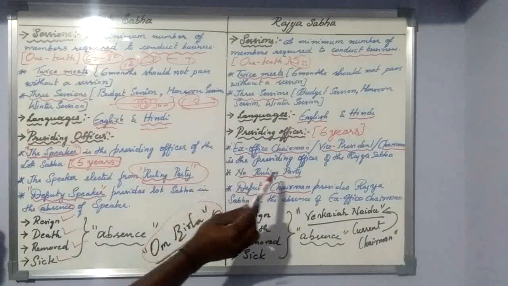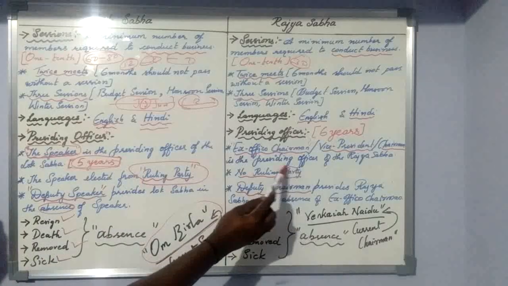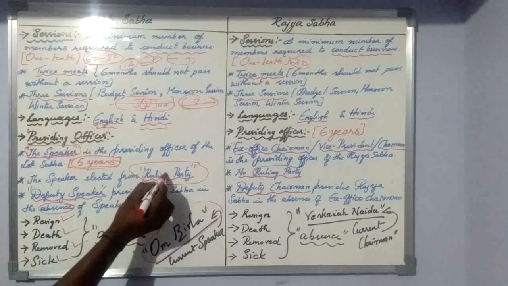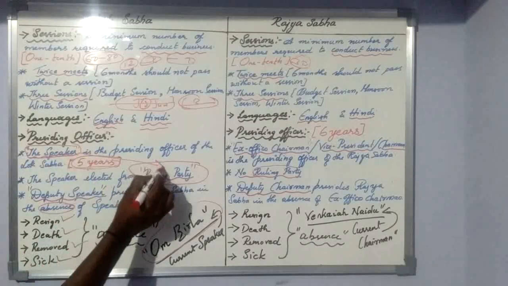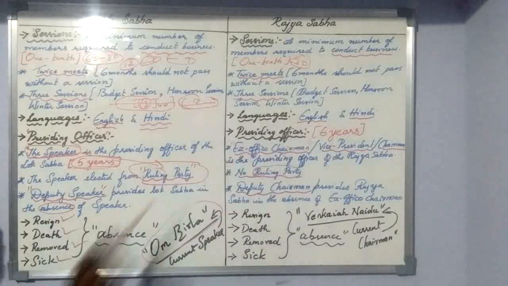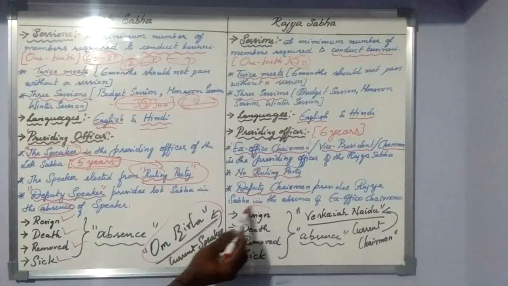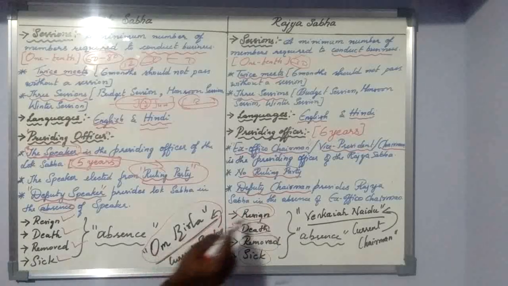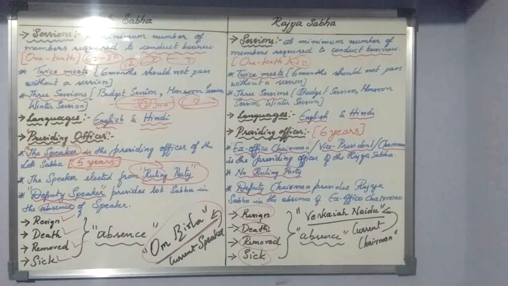And that particular Vice President need not be from the ruling party, and the Deputy Speaker can be from any political party. It's not compulsory for them, but the Speaker should be from the ruling party only. Then in the absence of the Vice President, the same thing applies here too. When the Vice President resigns, or dies, or is removed, or falls sick, the Deputy Chairman will be the presiding officer in the absence of the ex officio chairman.